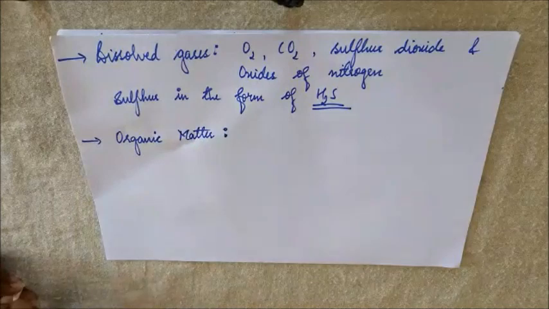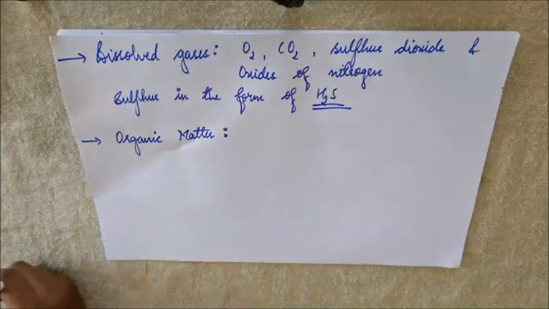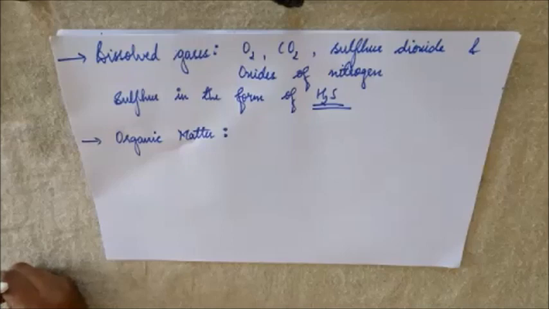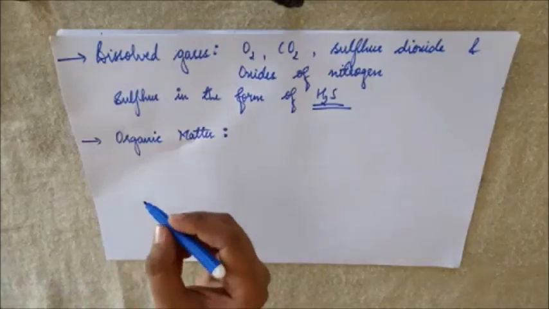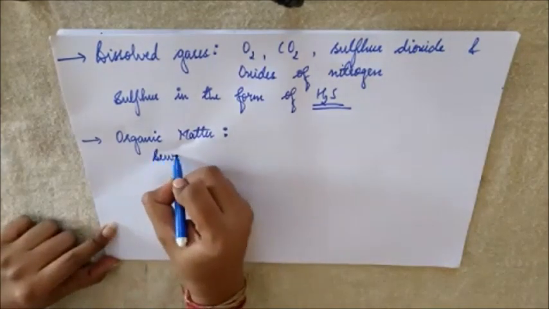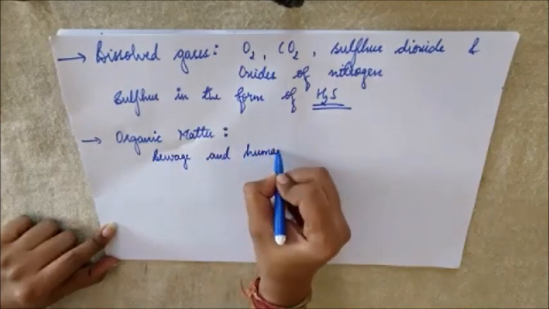Organic matter means dead and decayed vegetable matter or animal matter which is present in the water. This might also include sewage and human excreta.